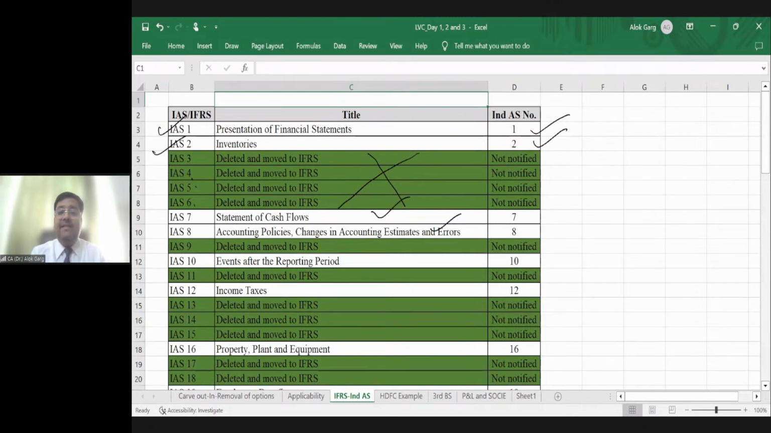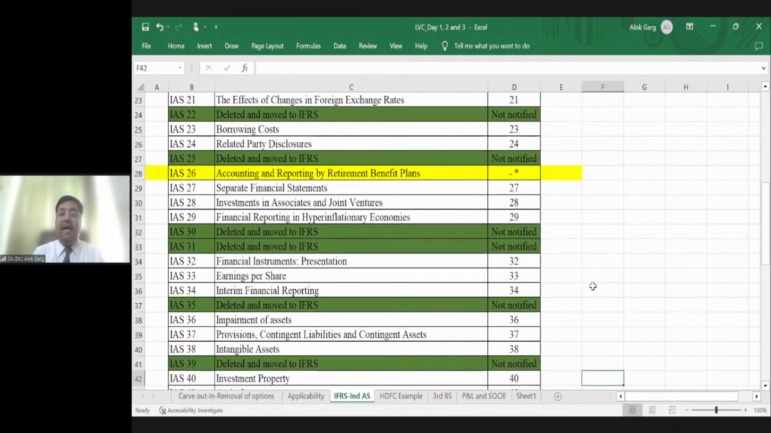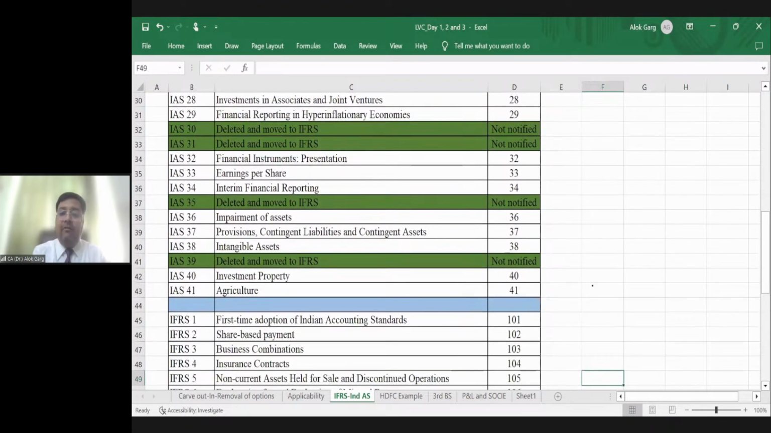IAS 7 is there, 8 is there, so we have notified Ind AS 7, 8. 9 is not there, we have not notified. 10 is there, we have notified. 11 is not there, we have not notified. 12 is there, we have notified. 13, 14, 15 are not there globally, and also we have not notified Ind AS 13, 14, 15, right? Friends, likewise, from IAS 1 to IAS 41, wherever the IAS standard is live, we have issued and notified the counterpart Ind AS standard. That's all.